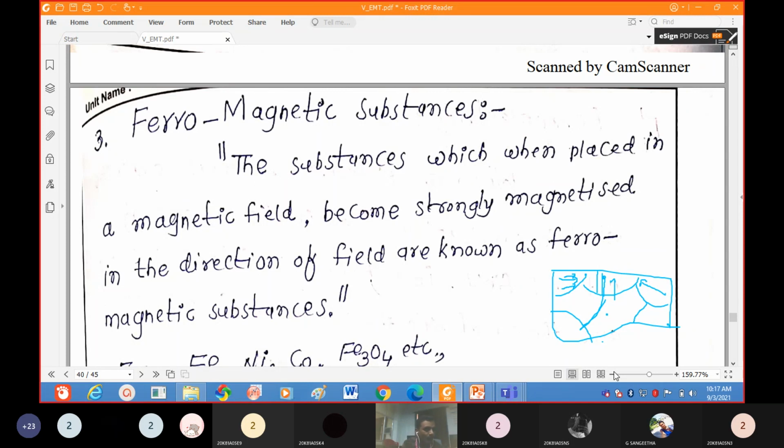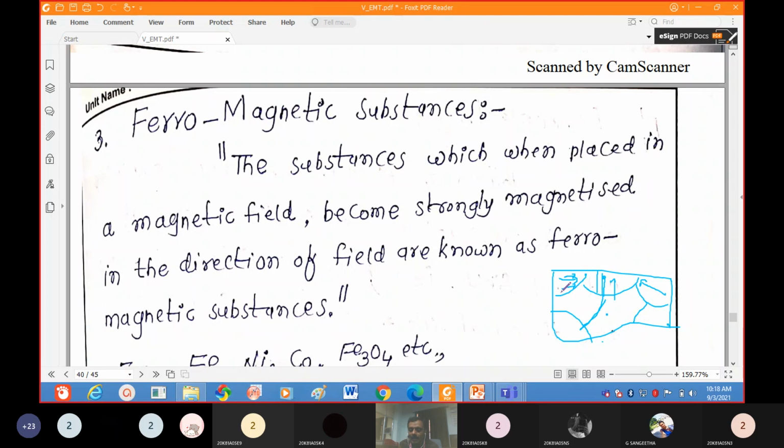Each atom will act as one dipole. Each atom has a permanent dipole moment. But if you take bulk material, those cancel out with each other, because the dipole moments of different atoms orient in different directions.